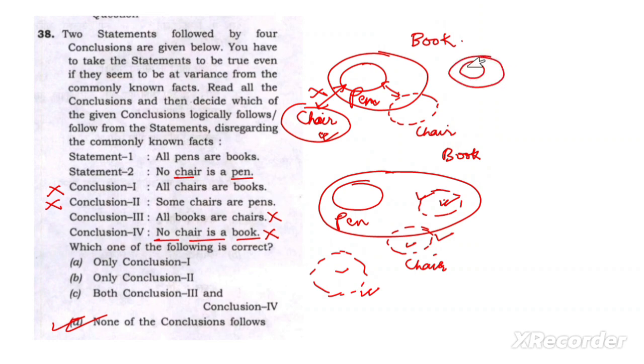When there is a condition given as no, then it's a restriction, and you have to strictly follow that: there should not be any common. This is the approach you have to follow while solving such questions.